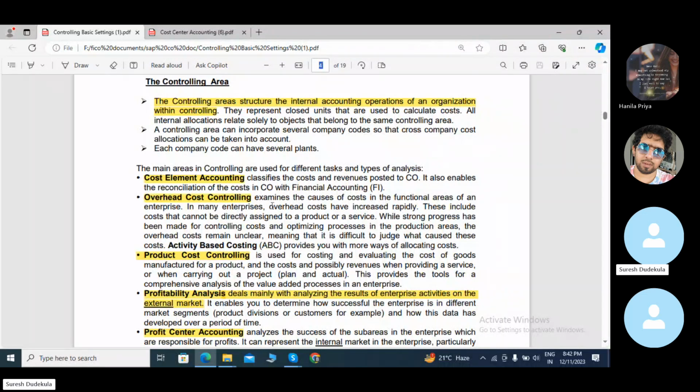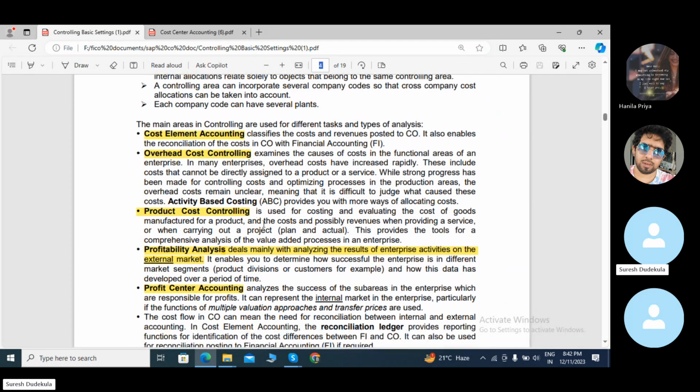Overhead cost controlling is the control of costs in the functional areas of an enterprise. In many enterprises, overhead costs have increased rapidly. This includes costs that cannot be directly assigned to a product or service. Product cost controlling provides the tools for a comprehensive analysis of the value added process in an enterprise.